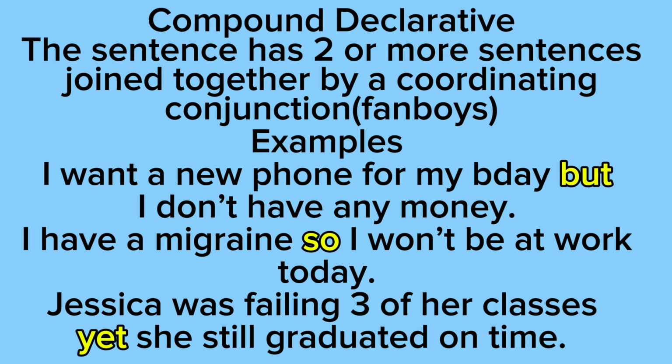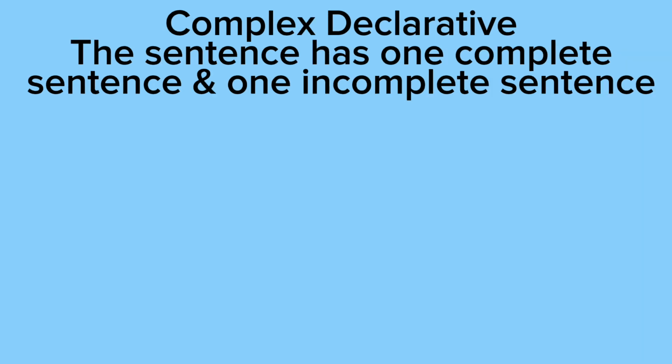And notice how in all 3 of these examples, each sentence is a complete sentence, also known as an independent clause. Next, we have complex declarative, which means the sentence has one complete sentence, which is also known as an independent clause, and one incomplete sentence, which is also known as a dependent clause.